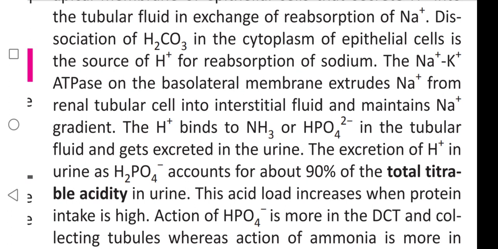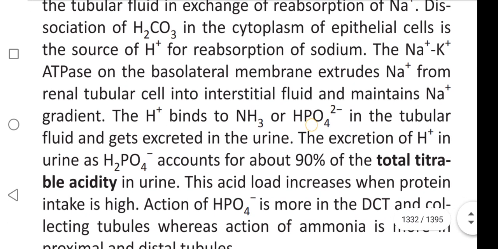The H+ binds to ammonia and HPO4 2- in the tubular fluid and gets excreted in the urine. The excretion of H+ in urine as H2PO4- accounts for about 90% of total titratable acidity in urine.